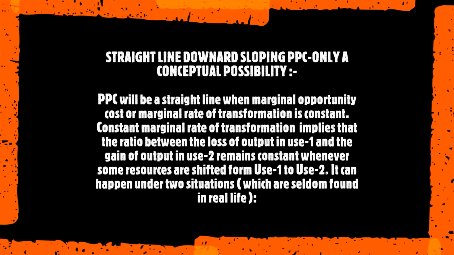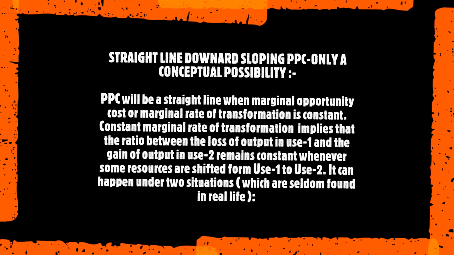Straight line downward sloping PPC, only a conceptual possibility. PPC will be a straight line when marginal opportunity cost or marginal rate of transformation is constant. Constant marginal rate of transformation implies that the ratio between the loss of output in use 1 and the gain of output in use 2 remains constant. Whenever some resources are shifted from use 1 to use 2, it can happen under two situations, which are seldom found in real life.